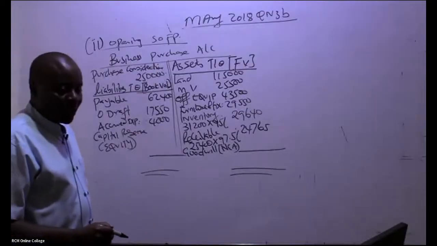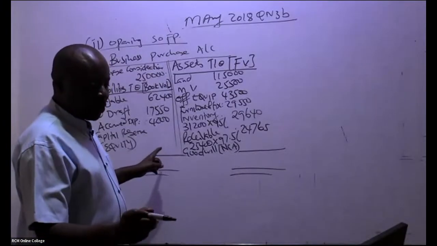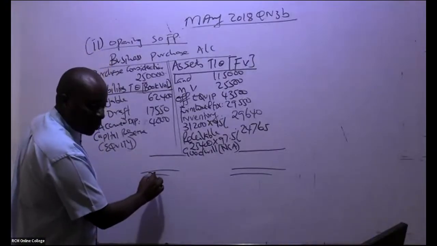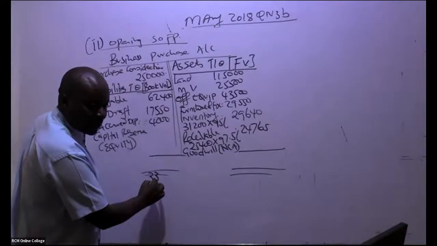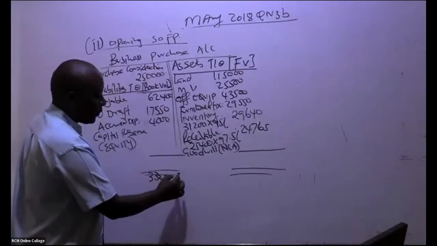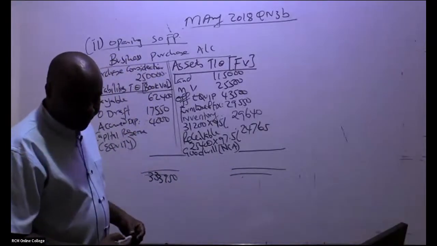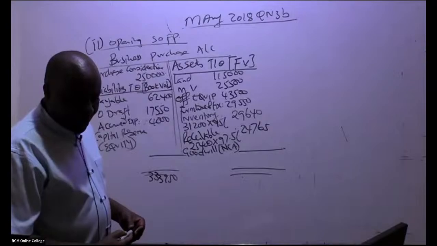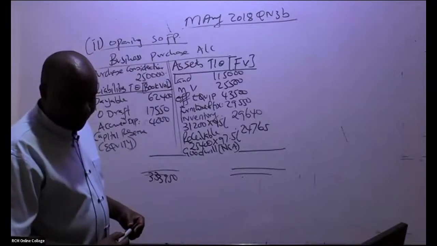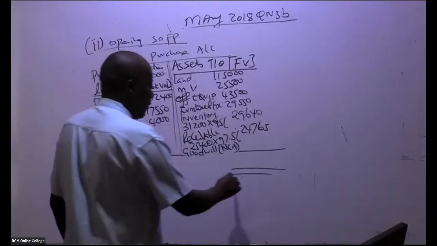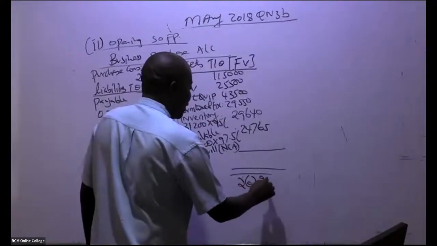So I'm being told, Irene, is this on the debit or credit? This figure, debit. So I'm being told this is 33,950. How about the credit figure? 267,955.